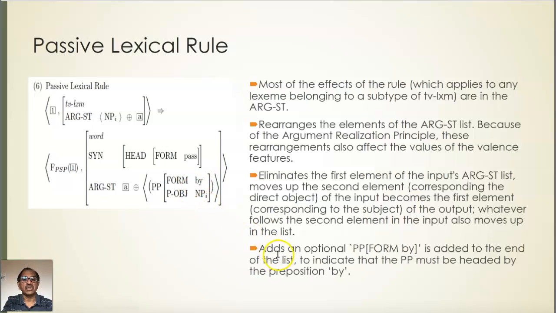And the rule adds an optional PP of form by to the list to indicate that the PP must be headed by the preposition by. That's what it means. That is, a PP which has the form by means the preposition which will be used in this prepositional phrase is by.